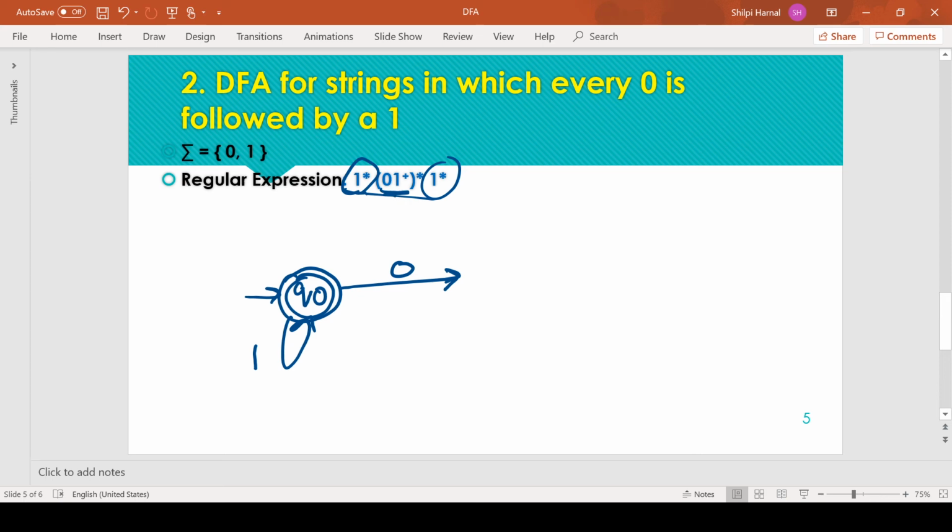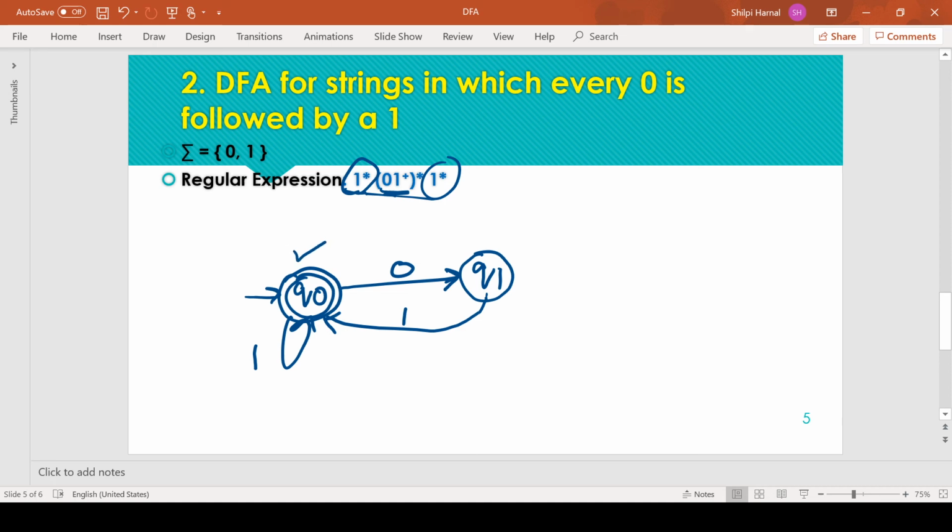So on getting a 0 we need to move to some non-final state because we need to accept a 1 for acceptance after the 0. So we are moving to the non-final state Q1 on getting a 0, and now if we receive the next symbol as 1, we can move back to the final state. Okay, so this is the complete diagram for this question, but you can also complete the remaining states. So Q0 is complete.